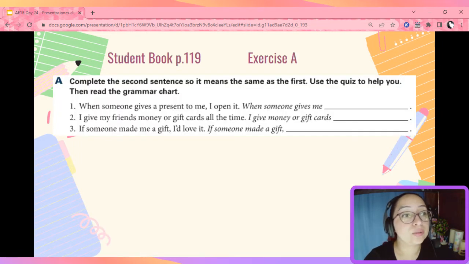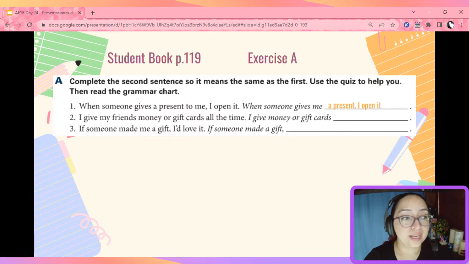Now, let's go to student book page 119. Exercise A. Here, we need to complete the second sentence so that it means the same as the first one. Pause the video while you work on this, please. Okay, let's check. Number 1. When someone gives a present to me, I open it. When someone gives me a present, I open it.